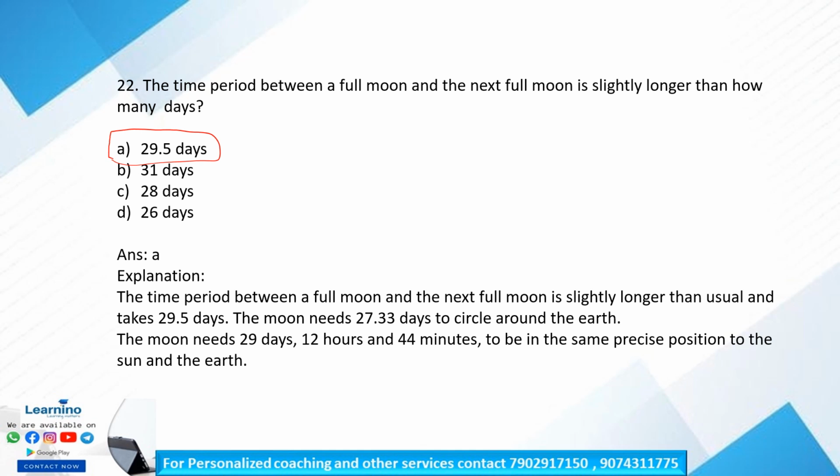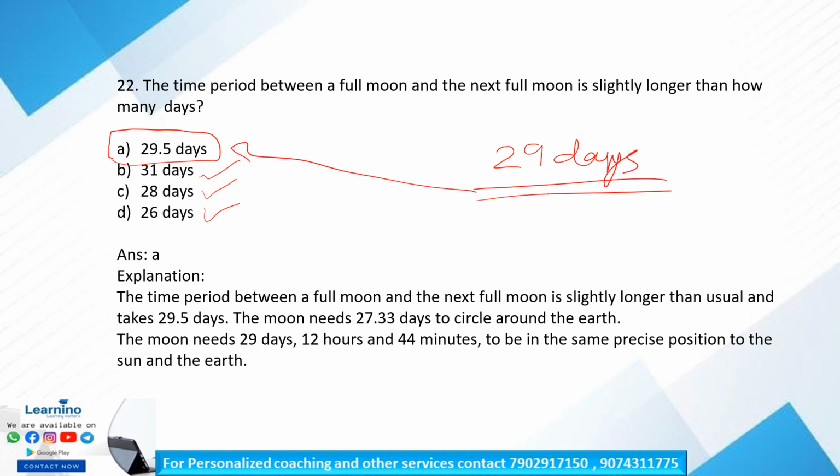Okay, so the options are 31 days, 28 days, and 26 days. We all know that the answer will be slightly longer than 29 days, so the matching option is 29.5 days.